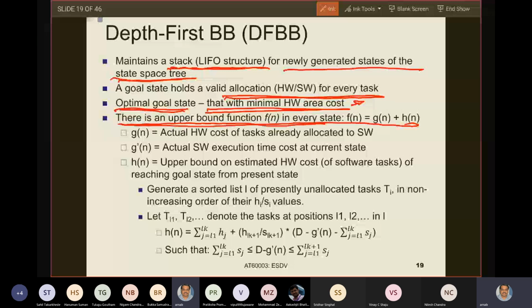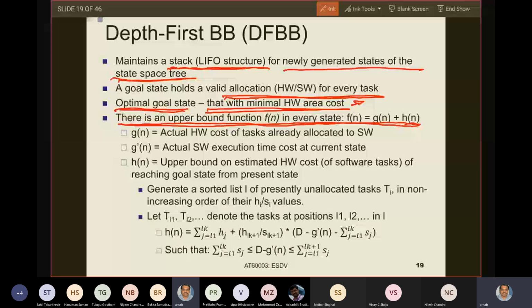Try to remember that. So I have three important variables or functions: g(n), h(n), and g-10. So what is g(n)? The actual hardware cost of tasks that are already allocated to software. If I'm at an intermediate state, then I have a set of valuations of already allocated tasks. This is not the root state, for which I know nothing. I am at an intermediate state. So I have already decided on the allocation of a few tasks, and for a few tasks I have still not decided. Now for the tasks that I have already decided to implement in software, for all those tasks I have an actual hardware area cost.